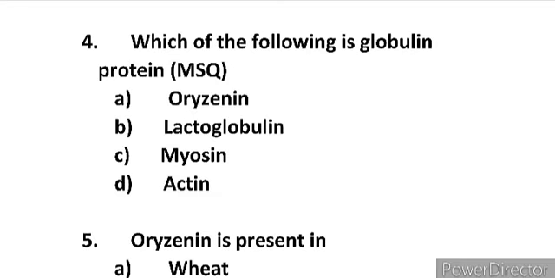Next is lactoglobulin. Yes, lactoglobulin is a globulin protein. Next is myosin. Yes, myosin is also a globular protein. And next is actin. Actin is also a globulin protein. So the right options are B, C and D.